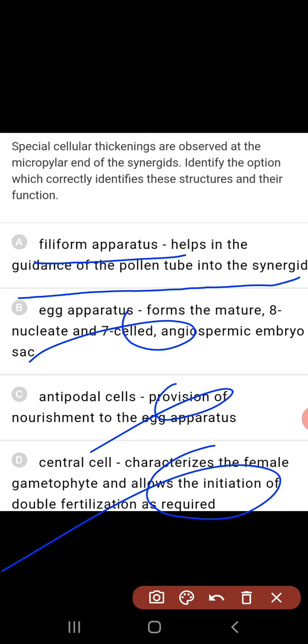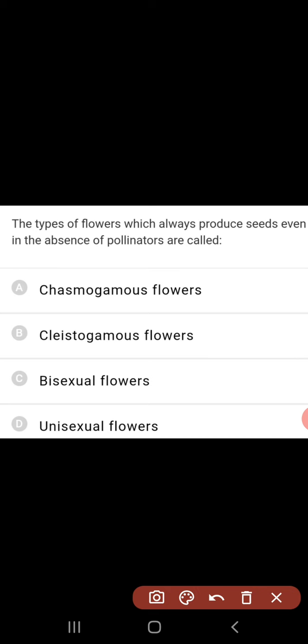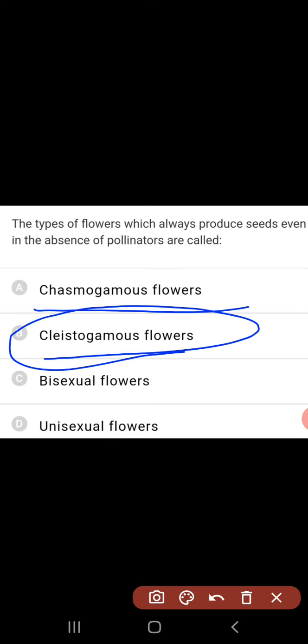The types of flowers which always produce seeds even in the absence of pollinators. Chasmogamous flowers are open flowers where pollinators may come. Here cleistogamous flowers is the right answer. Cleistogamous flowers are flowers which never open, still seeds are formed. Autogamy, self-pollination, takes place without the help of pollinators, so they can form seeds. So the flowers which always produce seeds even in the absence of pollinators are cleistogamous flowers.